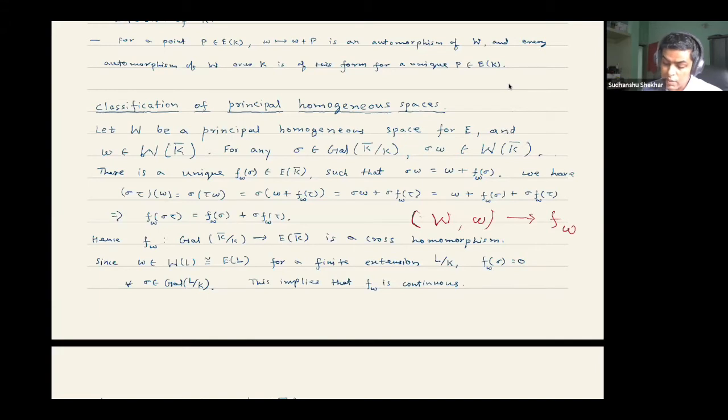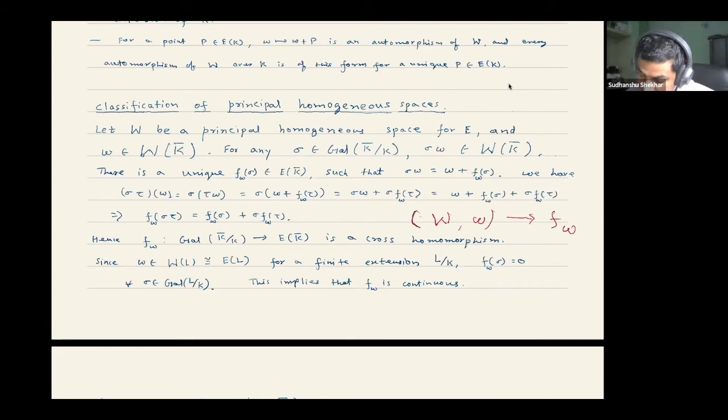And how was that defined? Again, using all these properties which I had stated, we noticed that if we apply sigma, an element of the Galois group, on the point w, an element of W(K bar), then we get a relation for a unique point f_w(sigma) of E(K bar), and this f_w(sigma) satisfies the condition for a cross homomorphism.